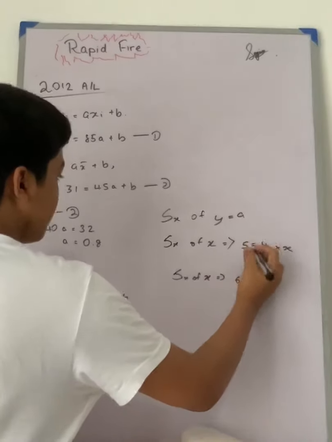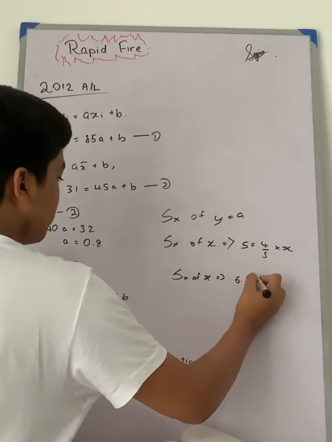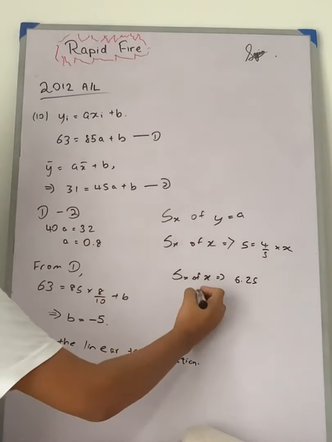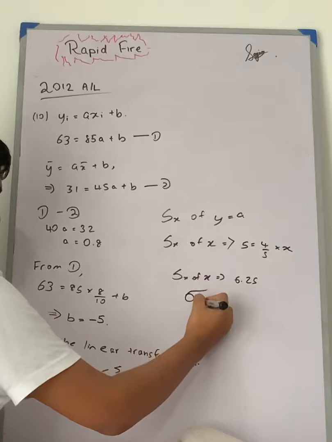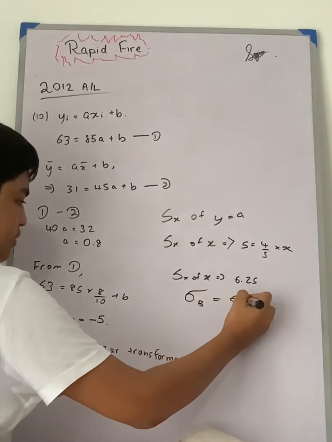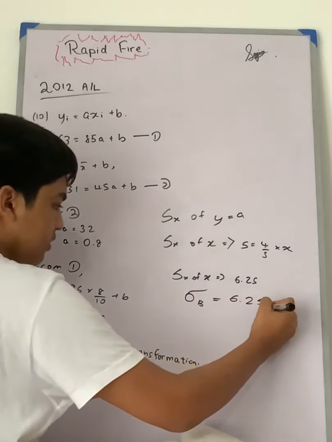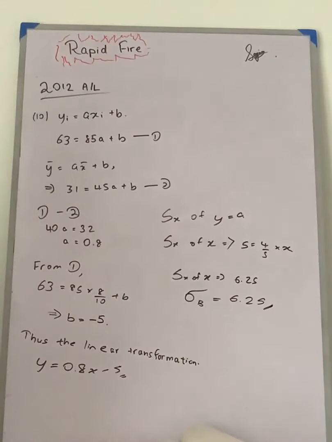When we simplify this, it will be 5 into 5 by 4, 6.25. So let's write it as sigma b being equal to 6.25. Alright, so this is it for this question.